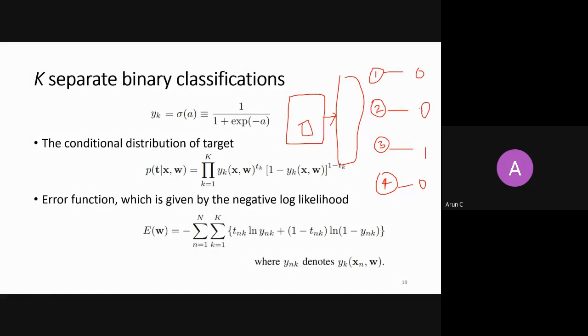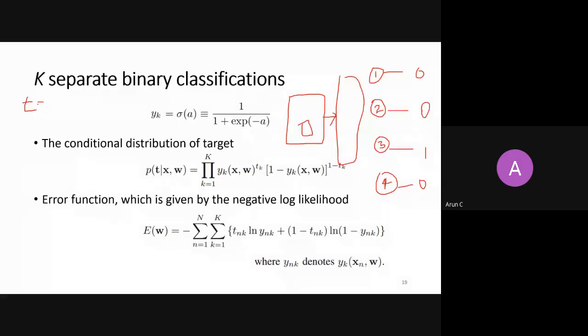If this is the case, I'm encouraging you to think in a direction for forming a cost function. So let's say you want to form a cost function. What will your target variable be? In binary classification, the target variable was either 1 or 0, so it was a scalar quantity.